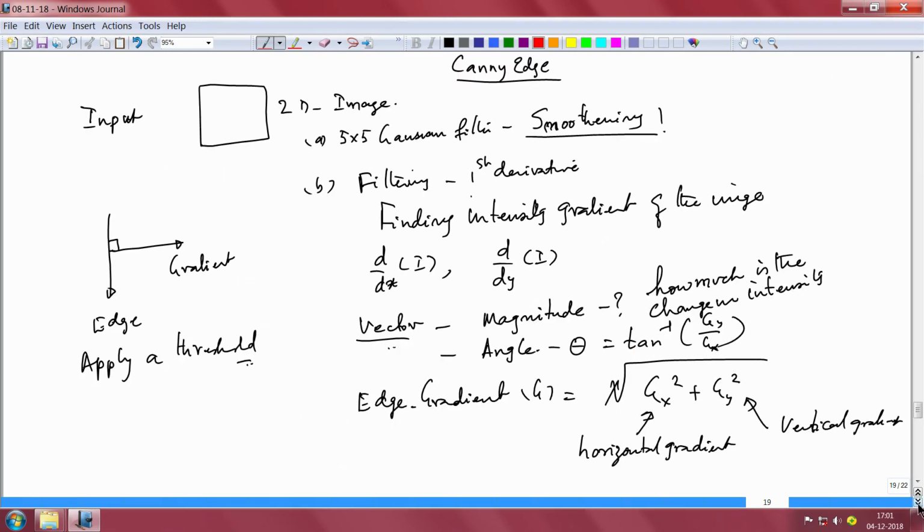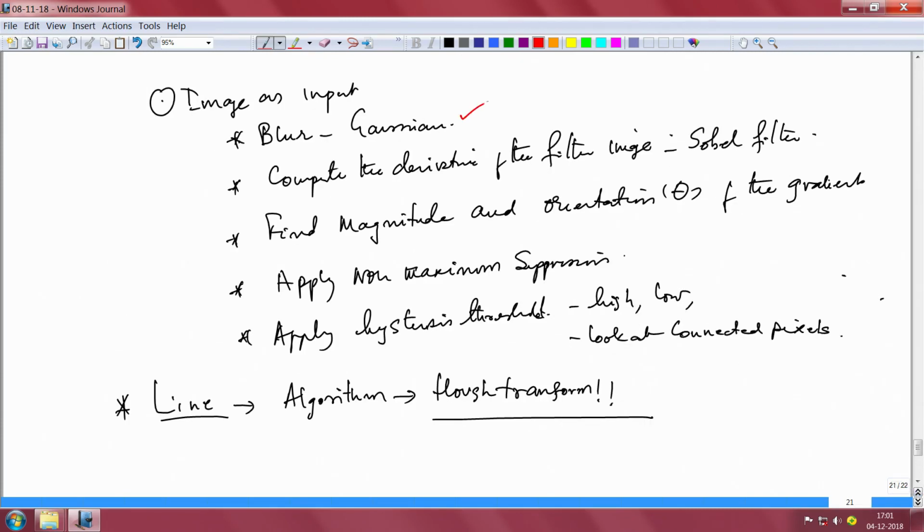So, let me quickly come back: Gaussian blur, then compute the derivative of the filter, and apply the Sobel filter. With the Sobel filter, find magnitude and orientation theta of the gradient, apply the non maximum suppression, apply hysteresis threshold, and then you do the Hough transform.